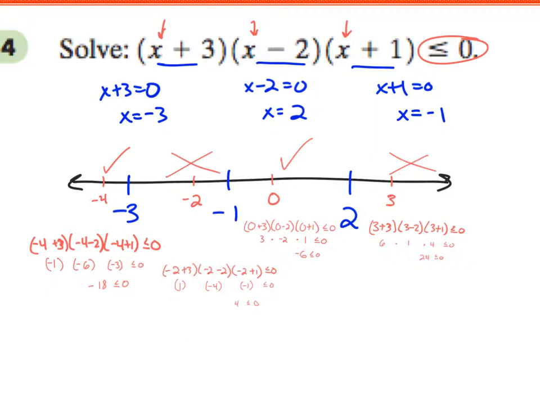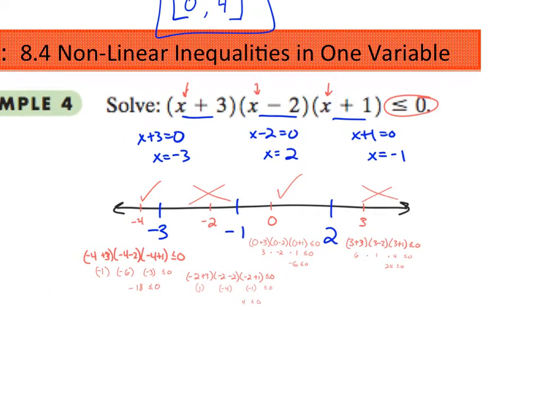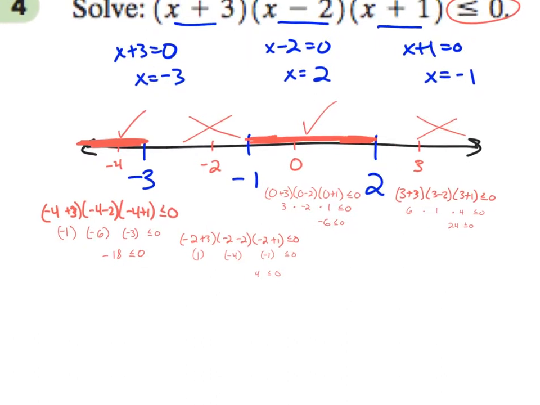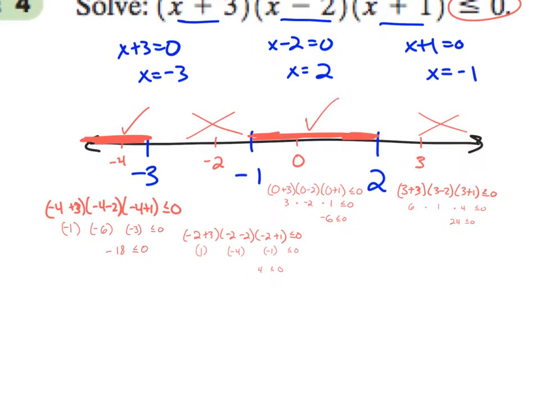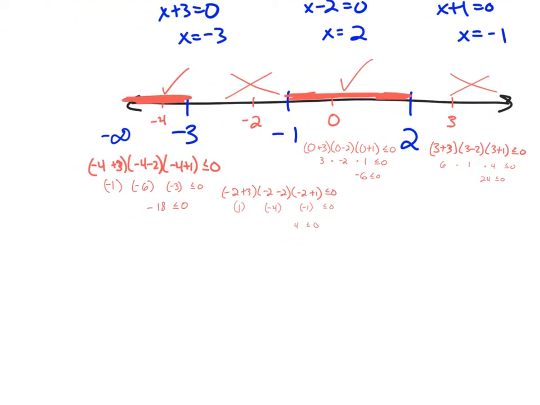All right, so let's look at the intervals that worked here. We've got everything on the far left from negative infinity to negative 3. That worked. That second section failed. The third section, everything from negative 1 to 2, that passed, and then the far right failed. So everything from negative infinity to negative 3.